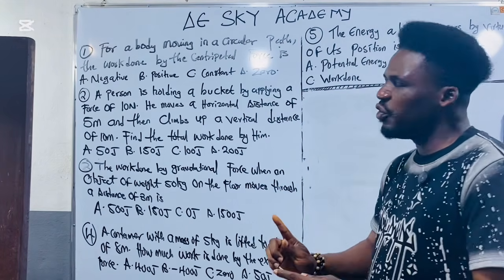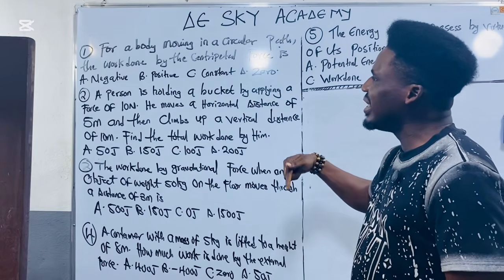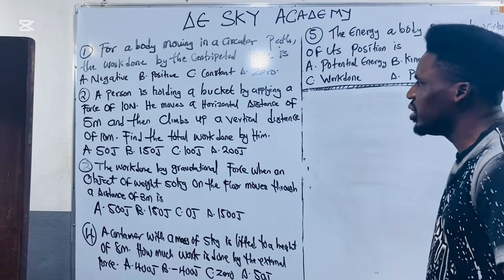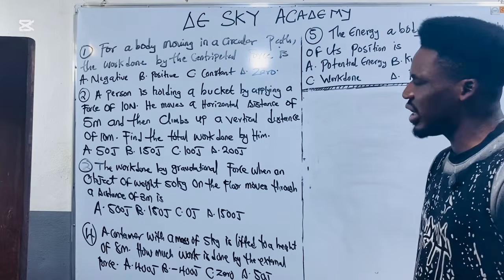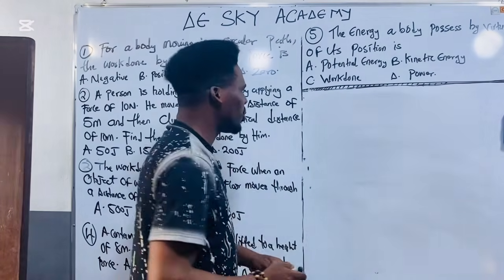For a body moving in a circular path, the work done by the centripetal force is dash. A, negative. B, positive. C, constant. D, 0. Now listen, let's analyze this question.